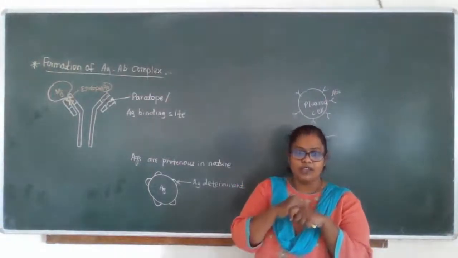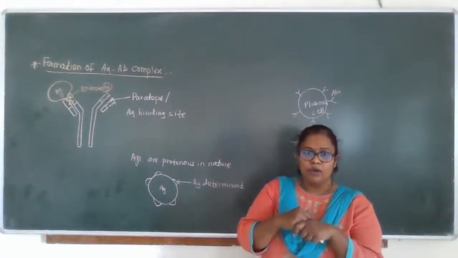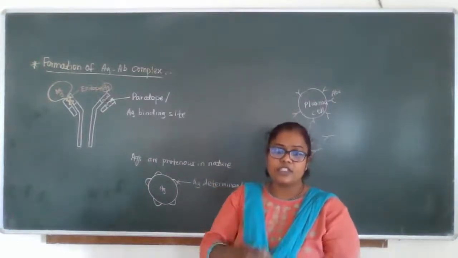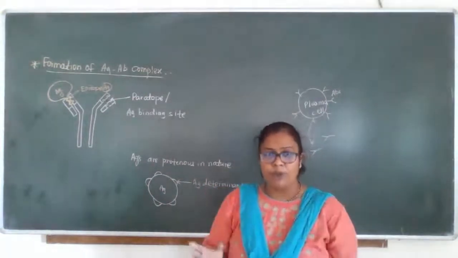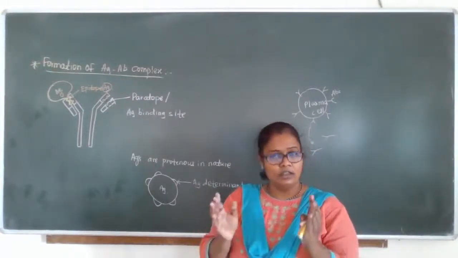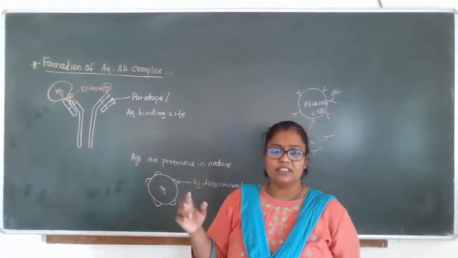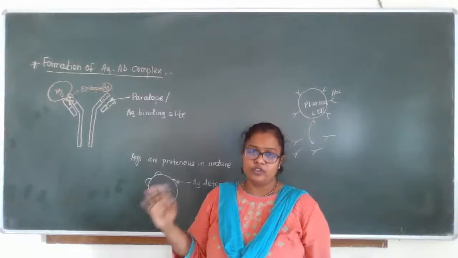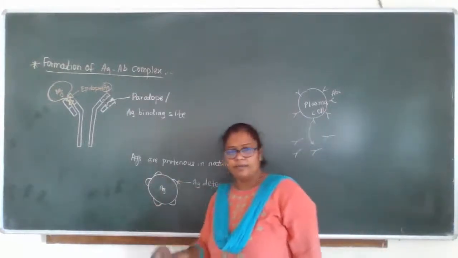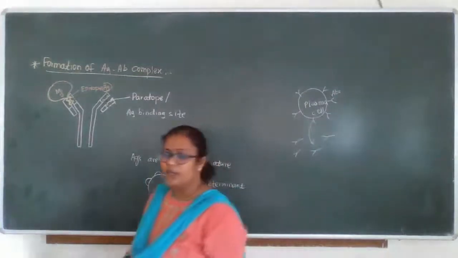This we call clumping, or simply agglutination. When the antigen antibody complex is formed, the variable region gets detached from the constant region, and then this complex is removed by phagocytosis by the phagocytic cells present in our bloodstream. Clear? So this is all related to the formation of antigen antibody complex.